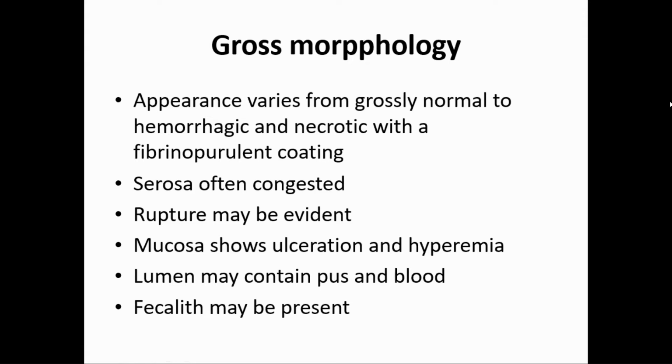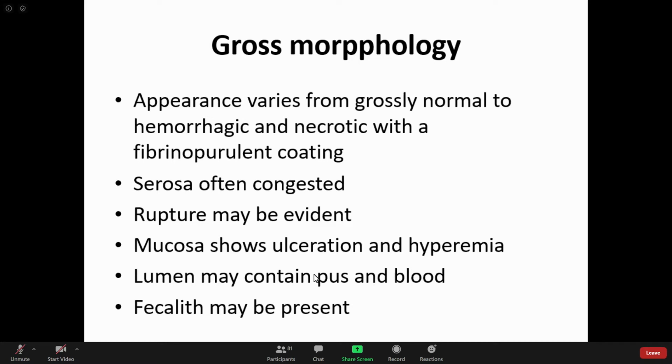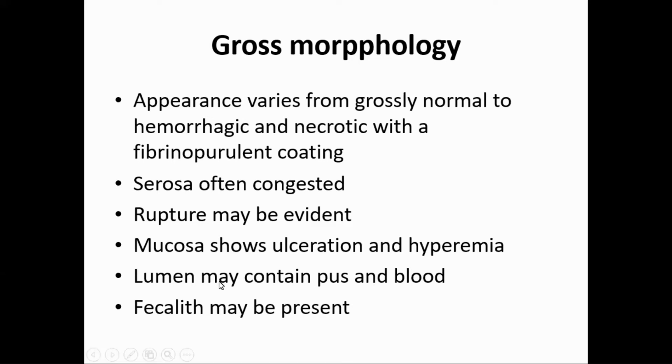One is on the surface of the appendix: if there is rupture, or the serosa, you can see. And then we cut and open the appendix. You see the mucosal ulceration and hyperemia. In the lumen there may be pus, there will be blood, or there may be fecal leaks. So always examine the gross specimen by external examination and by cutting open the appendix longitudinally, so you can see the mucosal surface and anything which is blocking the appendix. So this is the gross morphology of acute appendicitis.